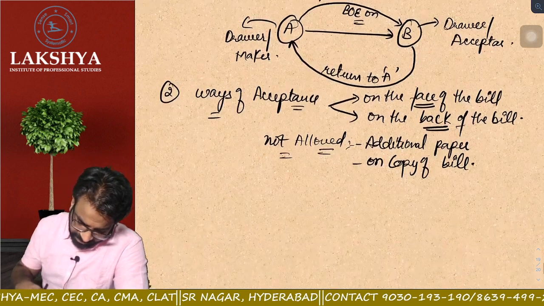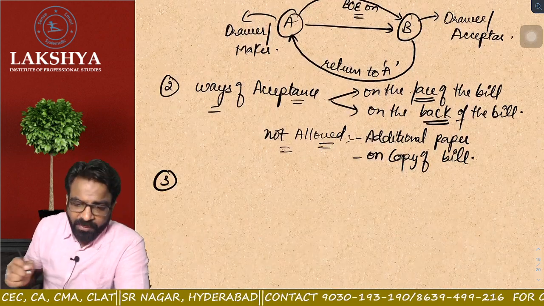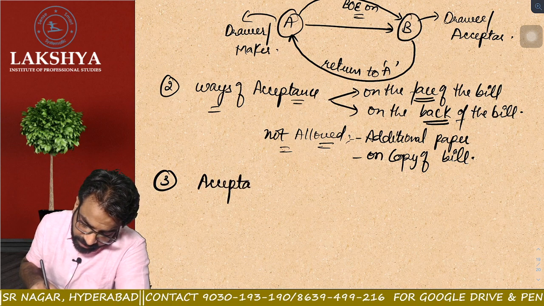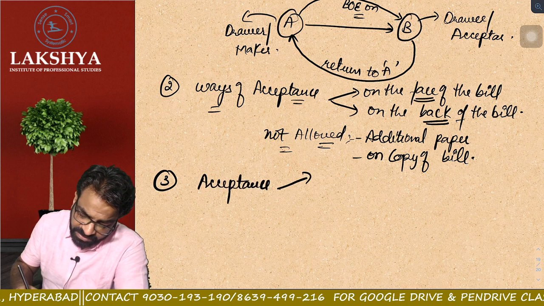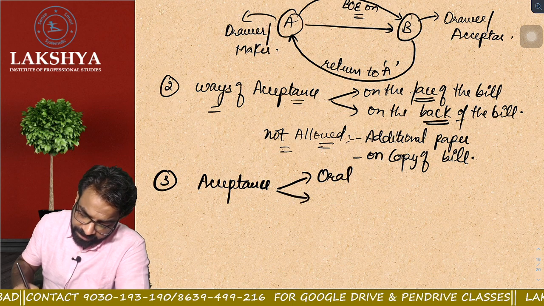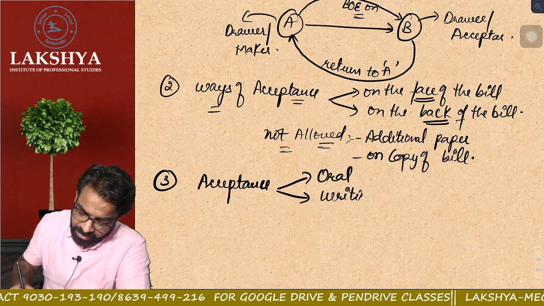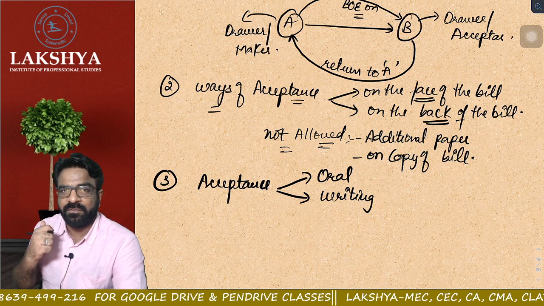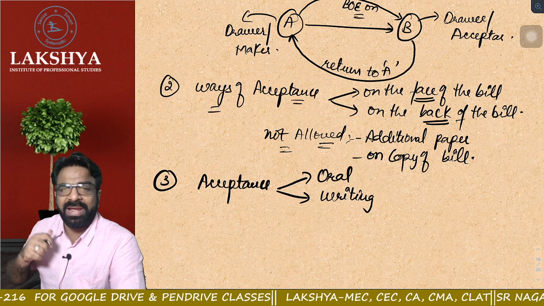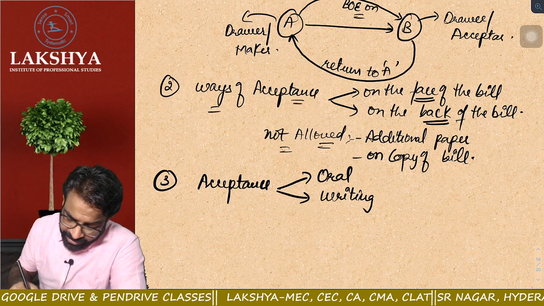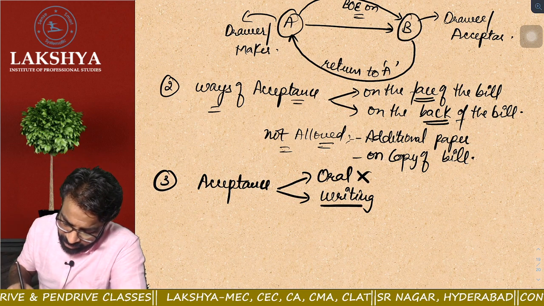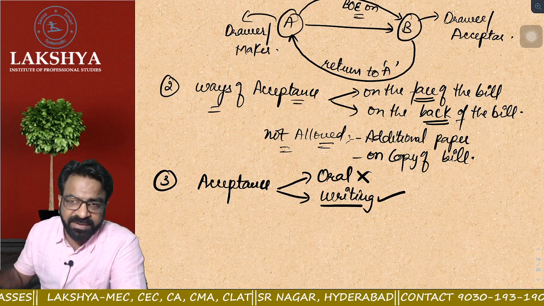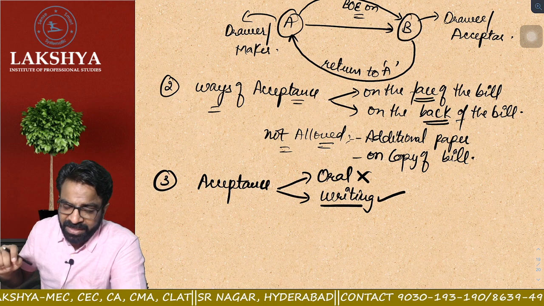Everyone clear? So let us understand rule number three. Now, what is rule number three? Acceptance. Tell me quickly. Think logically. Acceptance must be oral or acceptance must be in writing. Is just saying "yes, I accept your bill" enough? Whether the acceptance should be oral or in writing. Sir, acceptance can never be oral. It must always be in what? Writing. Are you getting the point or not? Acceptance can never be oral. It must always be in writing, right?